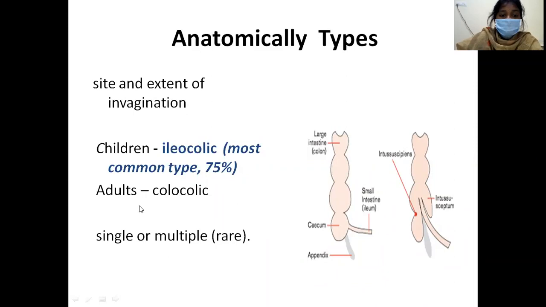In adults, the other types like colocolic and jejunocolic are the common ones. This intussusception can be single or multiple. Multiple ones are very rare. They are seen in some syndromes like trichophagia, where adults keep on eating hair. They form multiple intussusceptions. This is a very rare one.